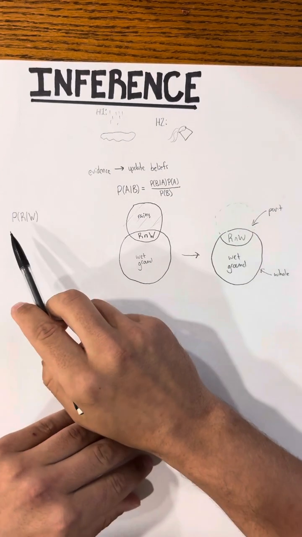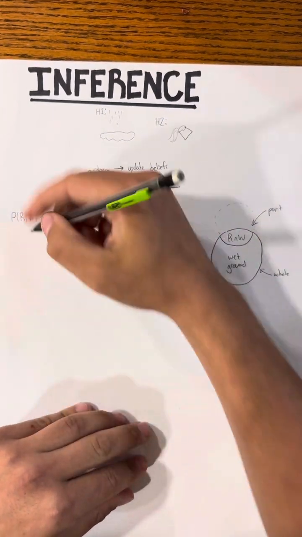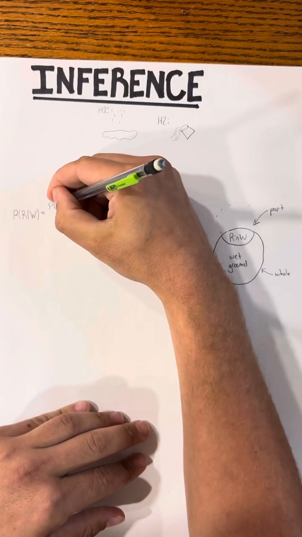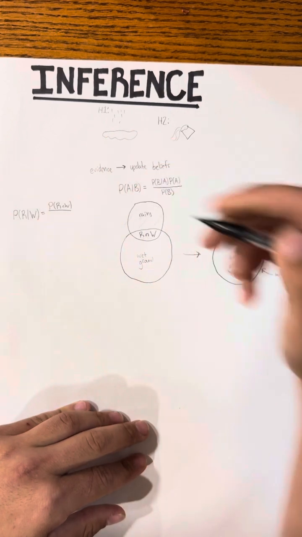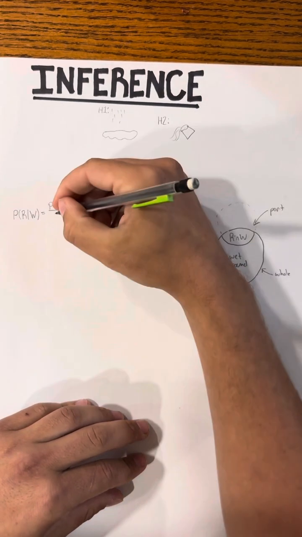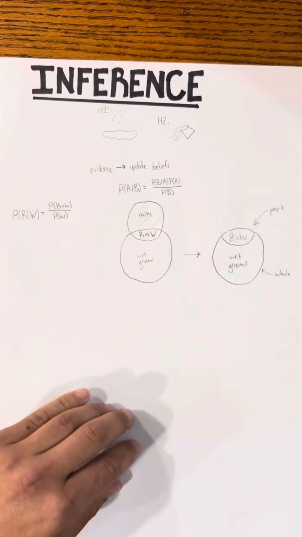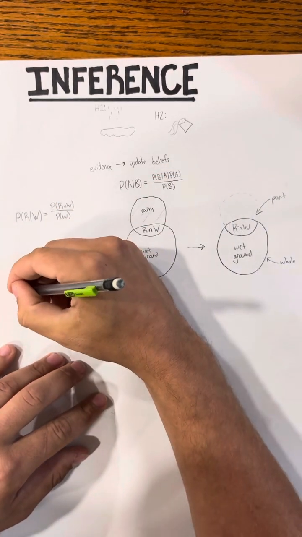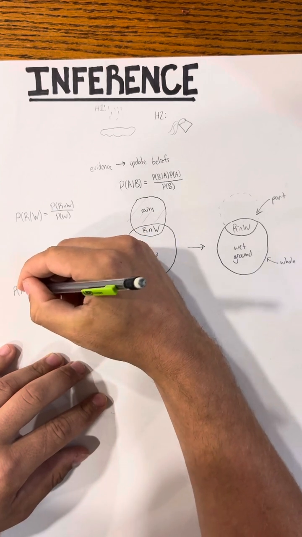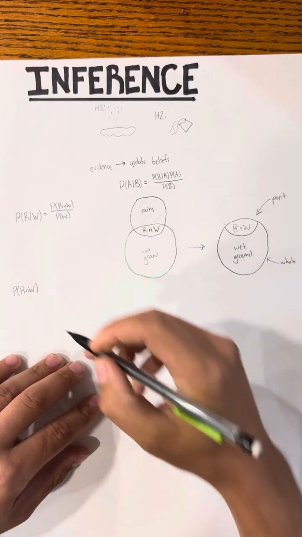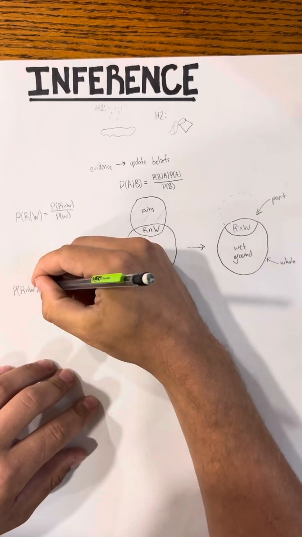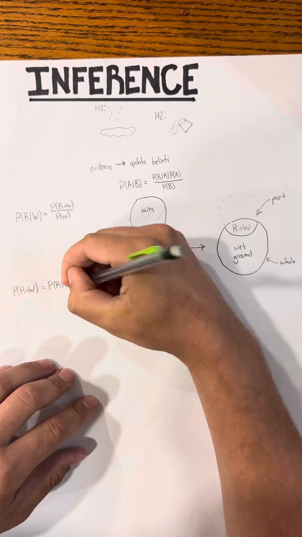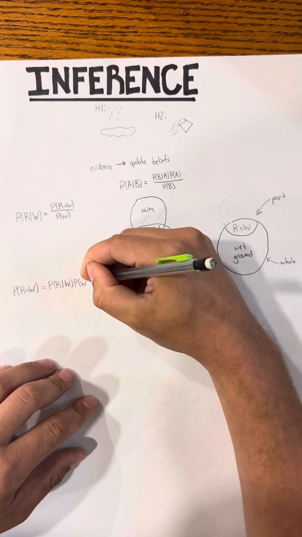So we can write the probability that it rains, given the ground is wet, as the probability that both happen divided by the probability that the ground is wet. Now, we can rewrite this to get an expression for the joint. And by joint, I mean just the probability that both occur. It rained and the ground is wet. And this will equal the conditional probability times the probability that the ground is wet.